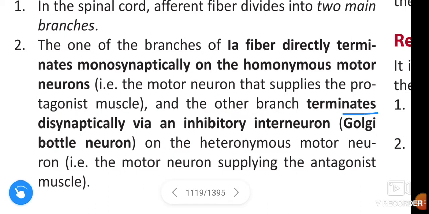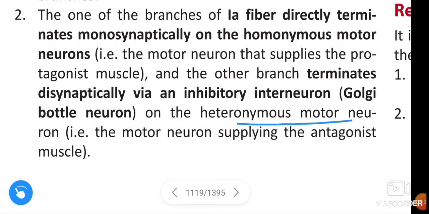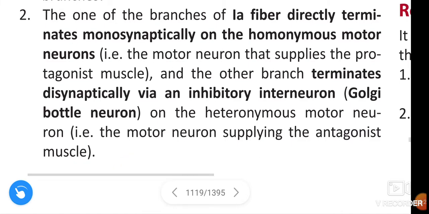The other branch terminates disynaptically via an inhibitory interneuron, also called the Golgi bottle neuron, on the heteronymous motor neuron, that is, the motor neuron supplying the antagonist muscle.